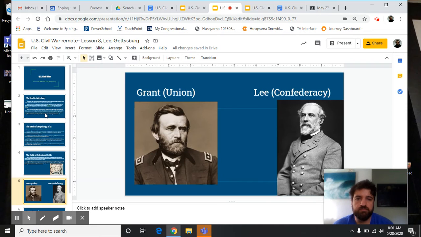I mentioned Robert E. Lee and Grant. Robert E. Lee had a different sort of upbringing. He was raised by his mom mostly. He was sort of destined to fill the role that he did, whereas Grant sort of kicked around and tried a bunch of different jobs.